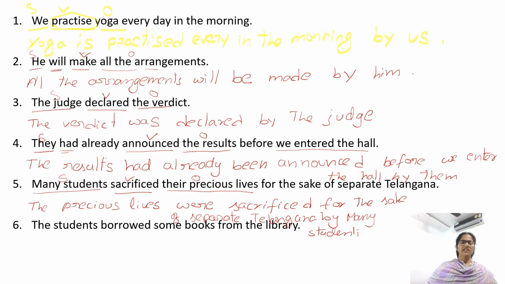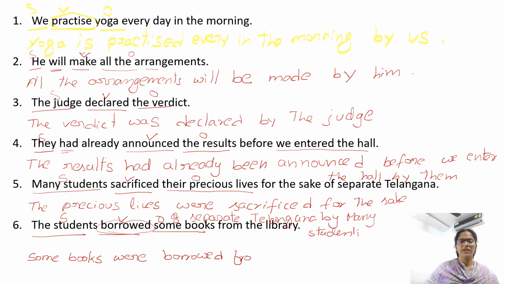Next one. The students borrowed some books from the library. What is the verb? Borrowed is the verb. Who borrowed? The students. Subject. The students borrowed what? Some books. Object. Now begin the sentence with the object. Some books. The sentence is in simple past. We have the V2 form of a verb. We need was or were. Books is plural, so we need were. Some books were borrowed from the library by the students.